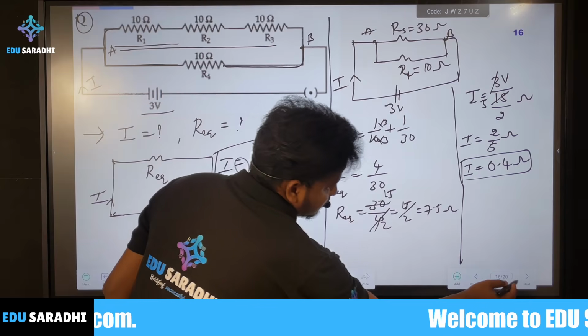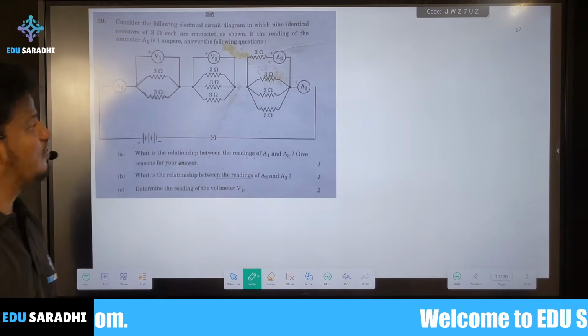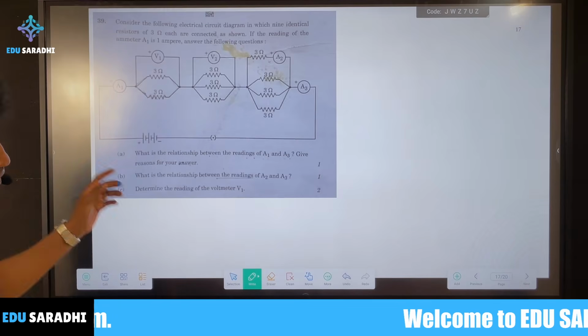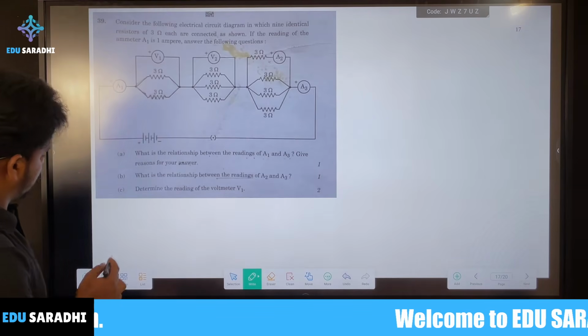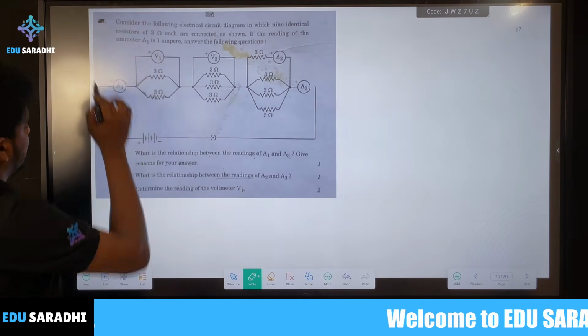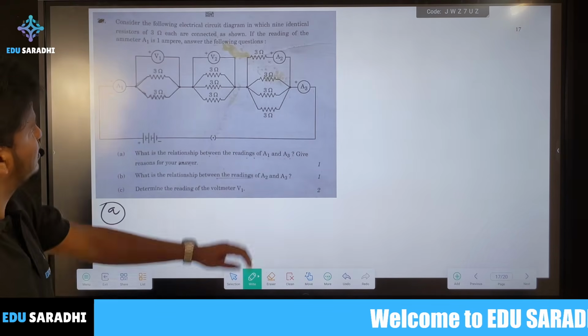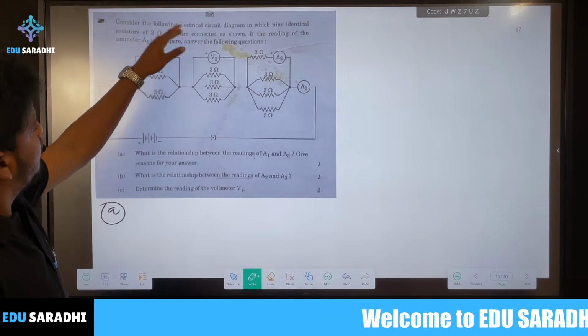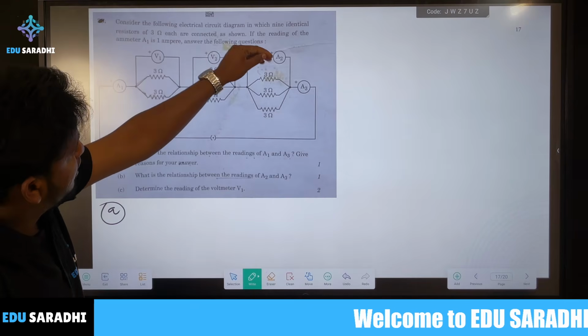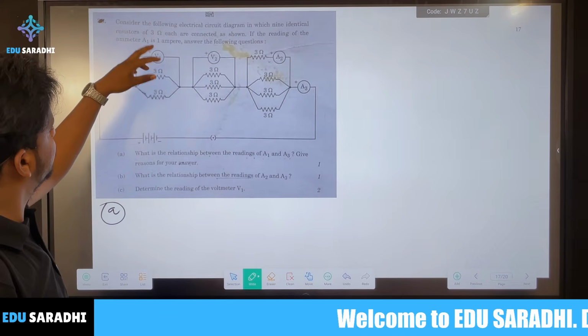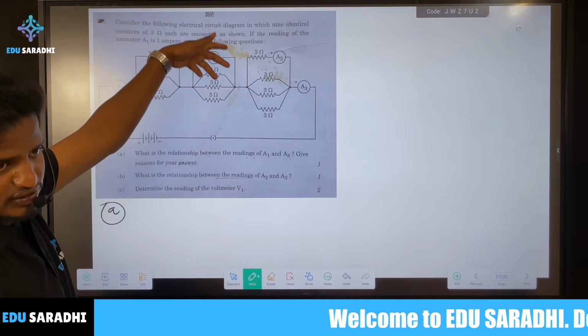Next, now one more circuit is given here. This is also an important problem. Now we'll see. The following electrical circuit diagram has 9 identical resistors, all are 3 ohms, connected as in the given figure.